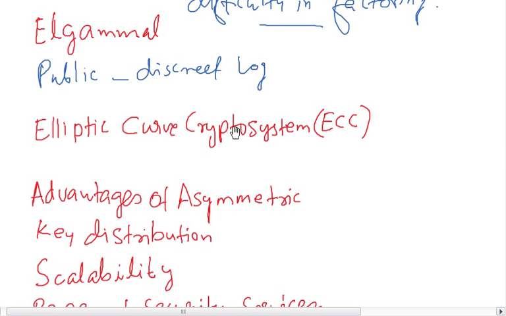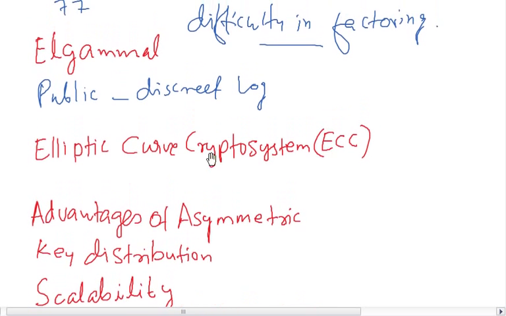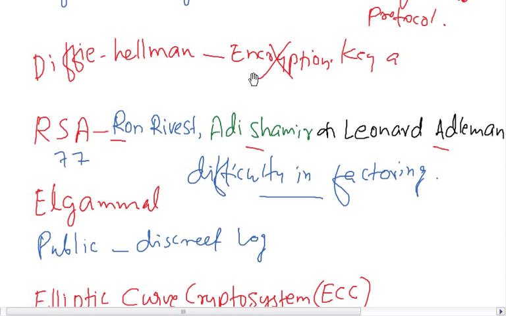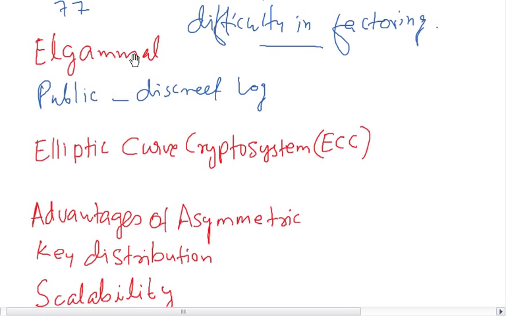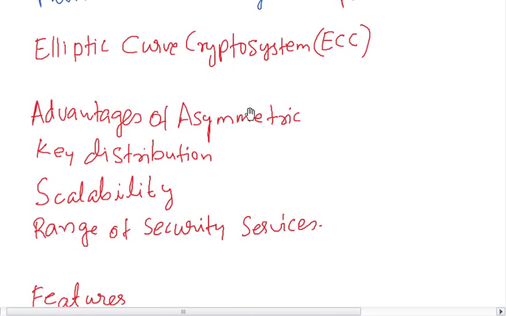ElGamal is an extension of the Diffie-Hellman key exchange protocol. Diffie-Hellman does not have the capability to encrypt, whereas ElGamal has the capability to encrypt the data. Another is the ECC, elliptic curve crypto system, which we are going to discuss in another class.